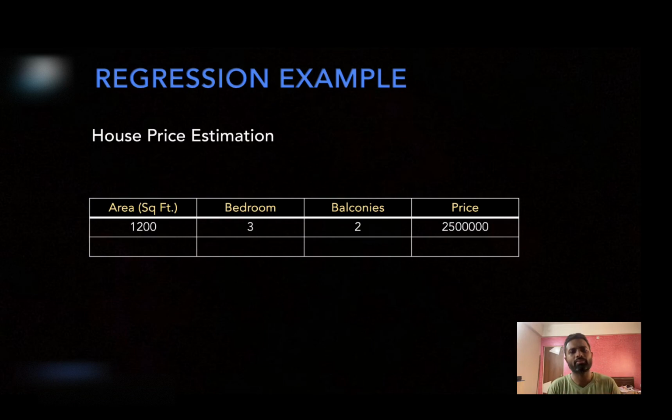Similarly, a regression problem could be seen as estimating the price of a house. Now the price of a house is a continuous value. It could be a real value. So this becomes a regression problem. Given certain features or attributes of a certain house, here I am considering only 3 attributes: let's say the area of the house, the number of bedrooms the house has, and the number of balconies it has. Given all these attributes, you are supposed to estimate the price of the house. So this becomes a regression problem because the final output of this particular problem is a certain real value or a continuous value. We have already seen this.